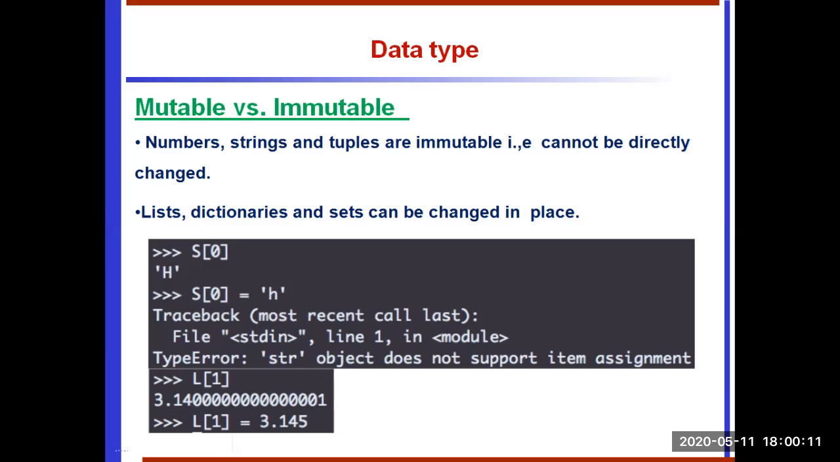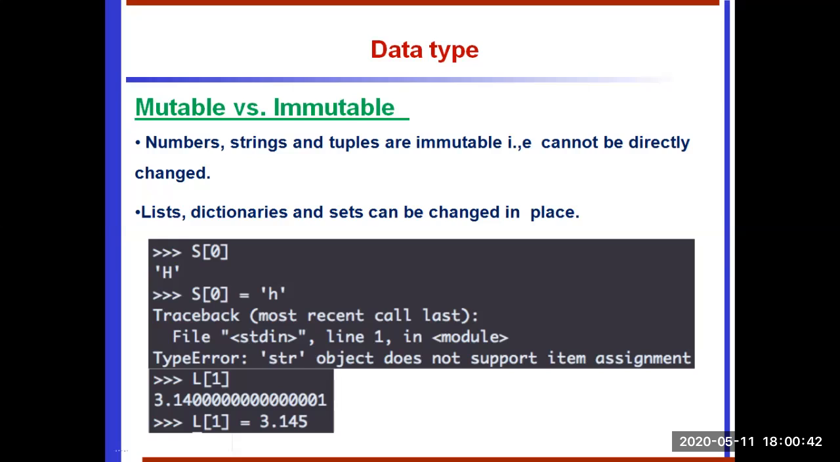So see this example. S of 0 already stores some value, that value h is going to display. So now we are trying to store a new value in S of 0. Okay, so it's going to show an error. So that value is immutable. We cannot add, we cannot modify, we cannot update. So that is called immutable.